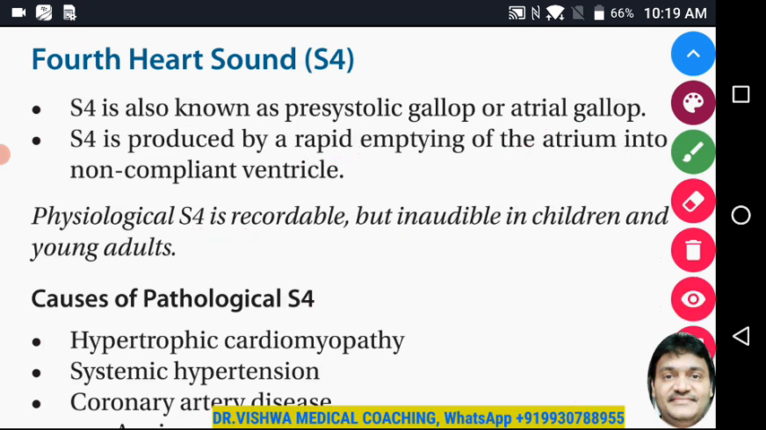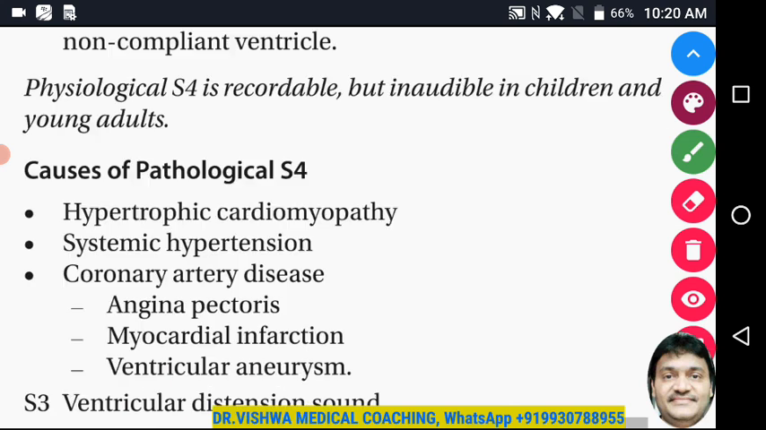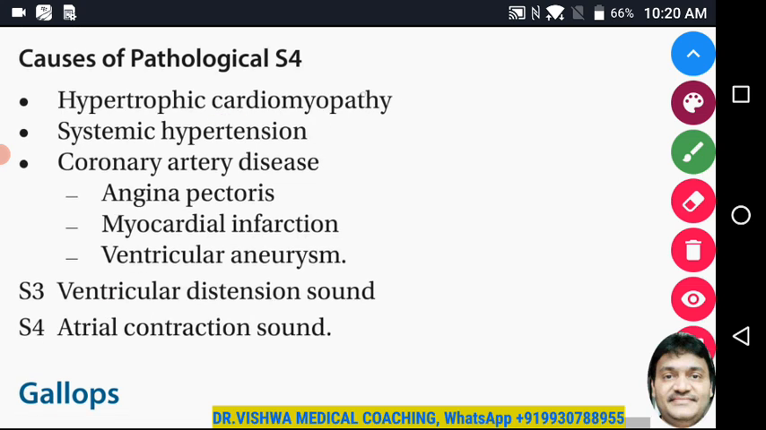So, second rapid filling produces this kind of sound. Causes of pathological S4, क्यों होगा? Hypertrophic cardiomyopathy, systemic hypertension, coronary artery disease.